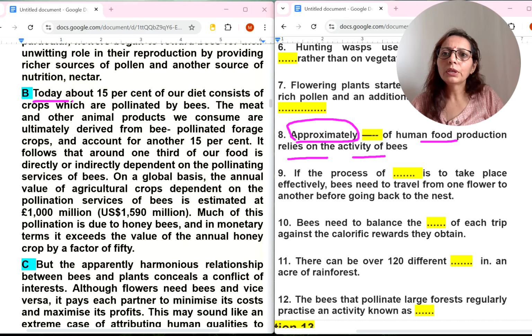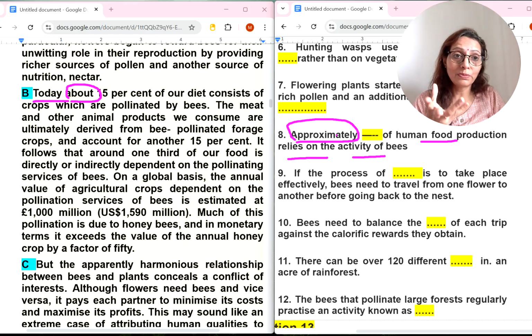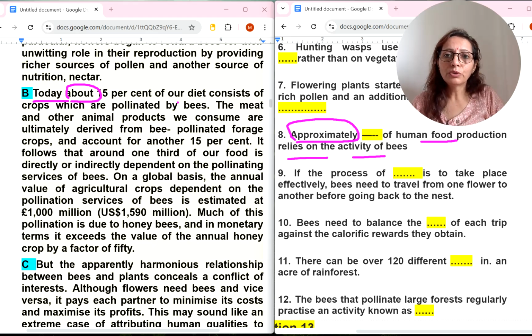Let's read. Today about, yes, about means approximately; about, around, these words are used for unconfirmed figures. 15% of our diet consists of crops which are pollinated by bees. Here they are saying the activities of bees. The meat and other animal products we consume are ultimately derived from bee-pollinated forage, and another 15%.